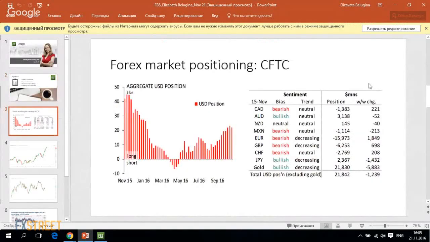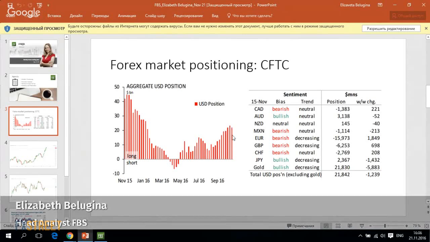To begin with the market's positioning, we study data provided by the Commodity Futures Trading Commission, or CFTC. This data shows us how the large speculators act in the currency market. We can see that the aggregate US dollar long position is still rather solid, despite the fact that it has declined a bit from the previous highs.